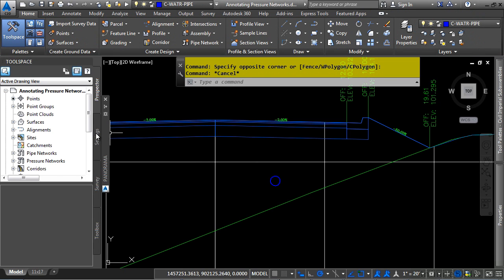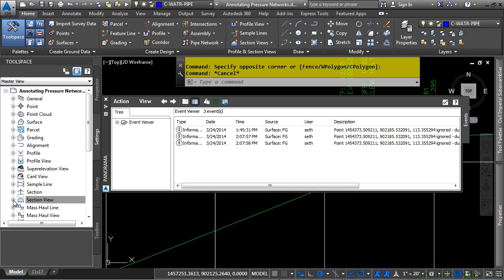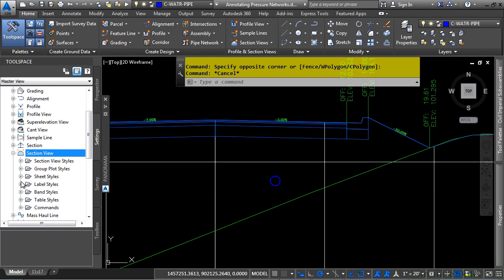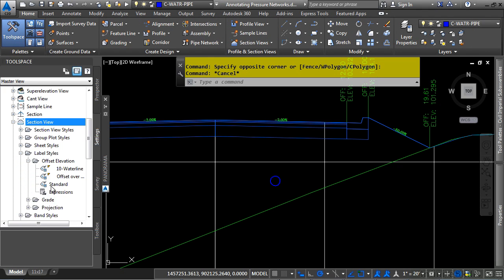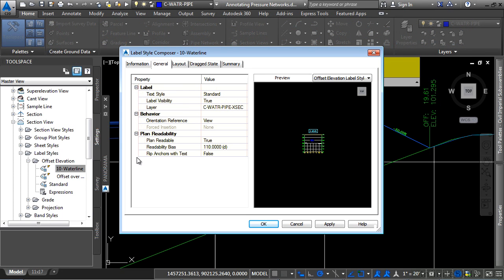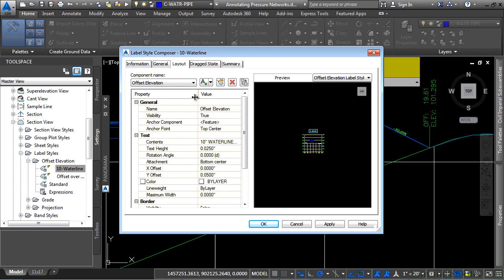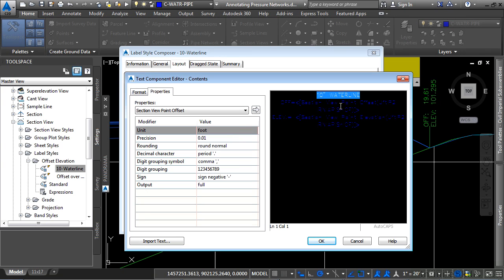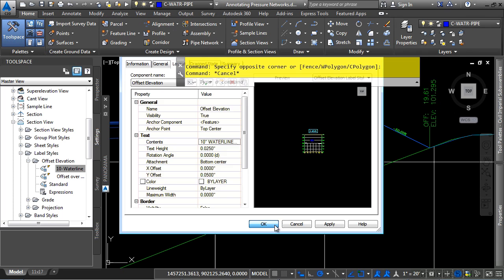What you can do is navigate to the Settings tab, and let's expand the section view category. Let's go ahead and navigate to the label styles, and then offset elevation. You notice here we have copied an offset elevation label, and we've added one here called 10-inch waterline. We'll double click that one to show you what's going on here. First off, in the General tab, we put on the layer that we want. That way we can freeze it in the section view. Navigate to the Layout tab, and then within the Contents property, notice how if I click here, you'll see that we've added in the actual text 10-inch waterline, and then it's a standard offset elevation label as you would normally place in a section view. Click OK, click OK again.